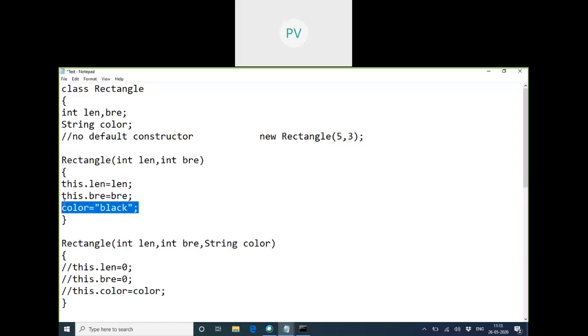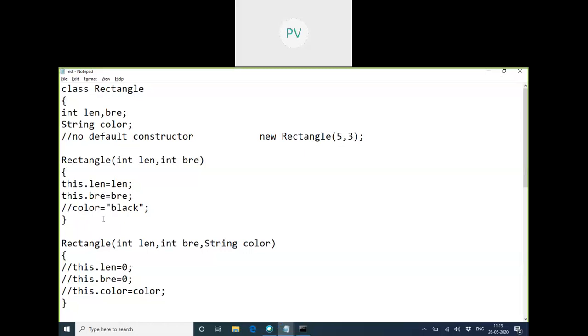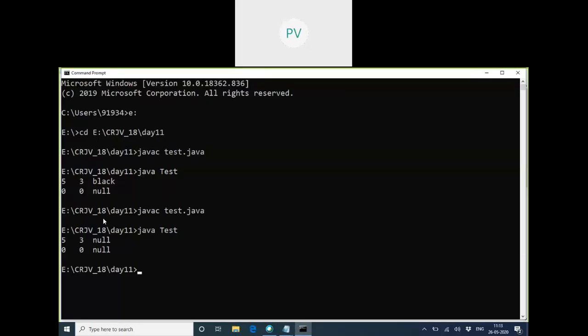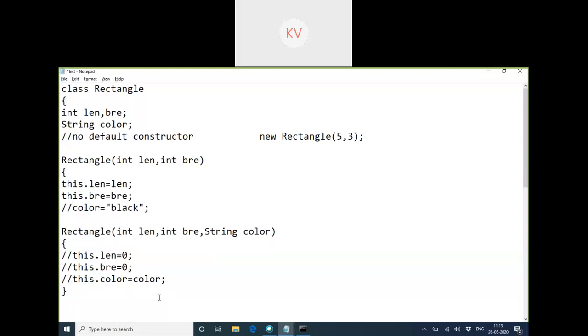If I don't initialize it here, for example, this will also be null. But there we initialized blue. We didn't, let's see. We initialize, we'll get it. So you can see that the first object has the color too. In R2 we have given blue, not green.